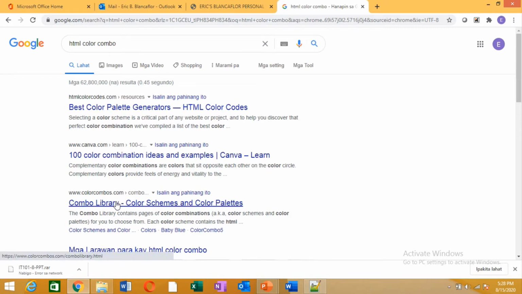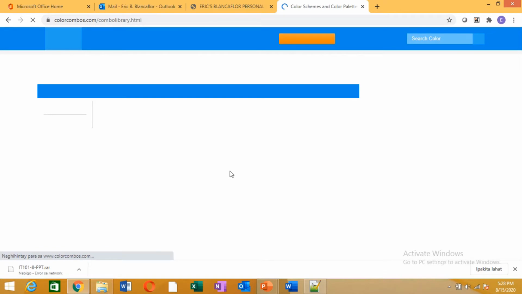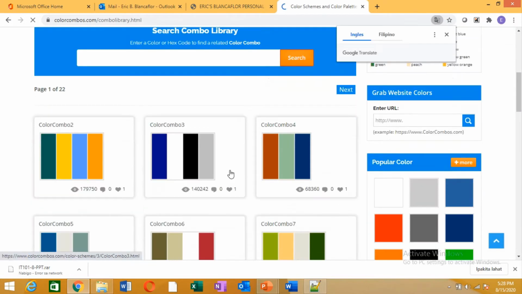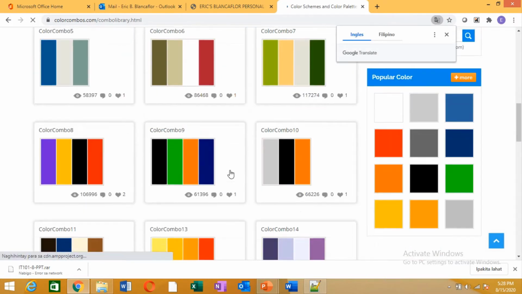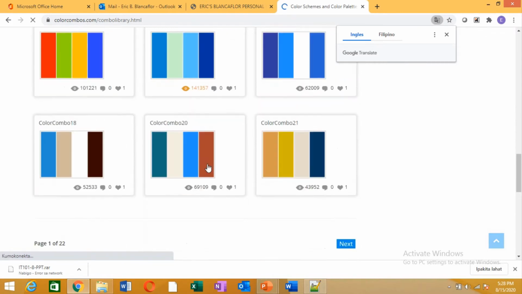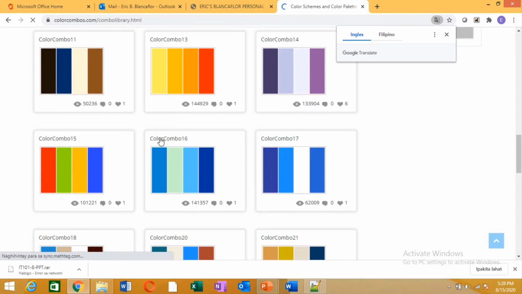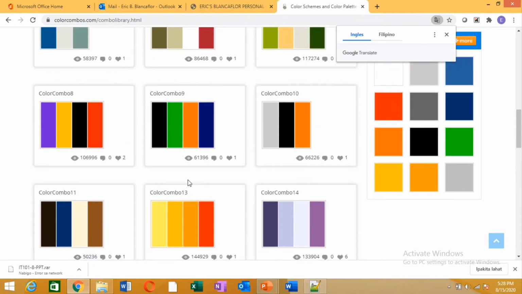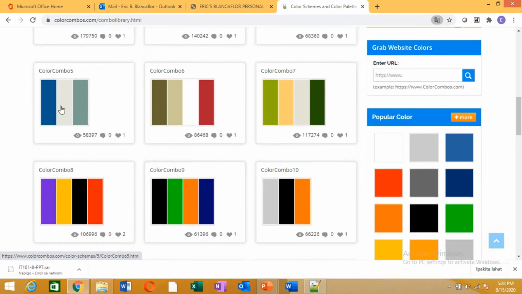This is the one. There are colors that are okay to combine, right? So you need to observe this in order for our website to be more presentable. Okay, so I have this website for color combos. Let's say I want to apply, let me give a time to think on this one.